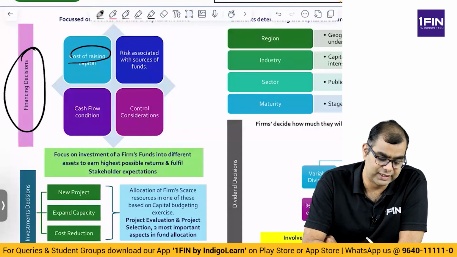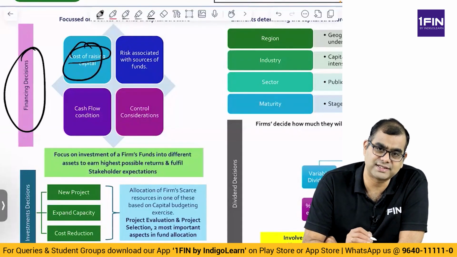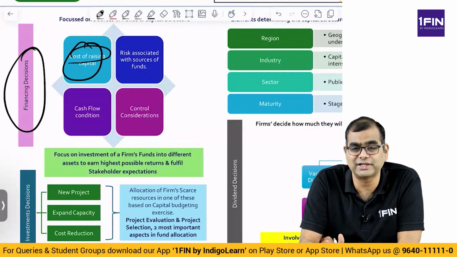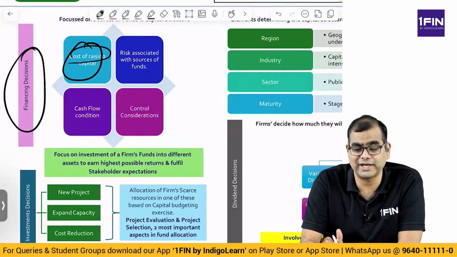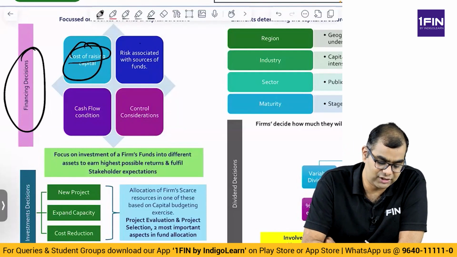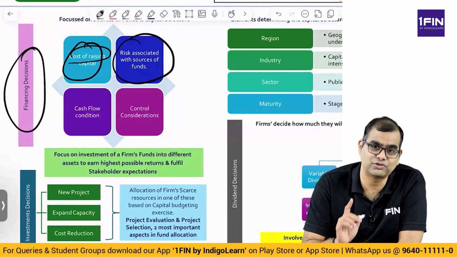What is the cost? Then with each kind of financing, what is the risk associated? If I raise too much equity, there will be dilution. If I raise too much debt, there is greater risk. If I take too much debt, in fact, my other debt holders may not allow it. Can I issue preference shares? So you have to evaluate all the risk associated with each kind of source of fund.